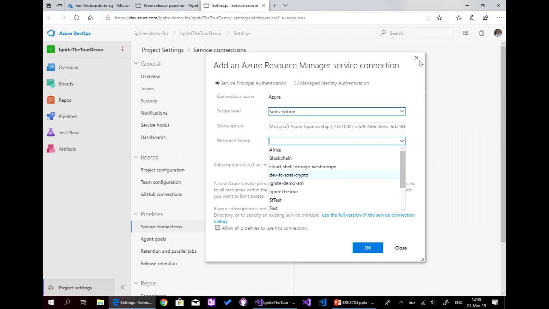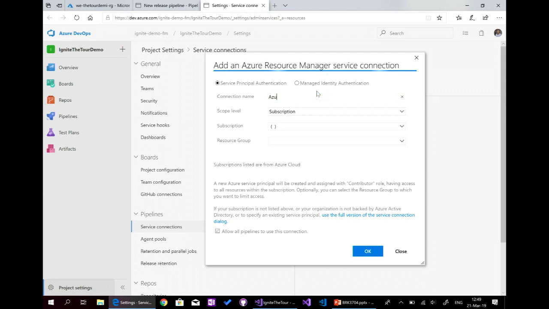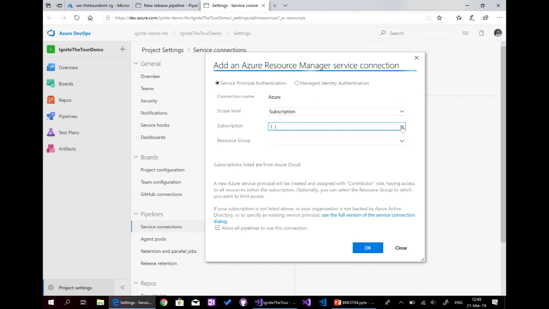So, okay. Sorry, but it's bugging. Okay, so I will add it. Azure subscription level, and give it the authorization.